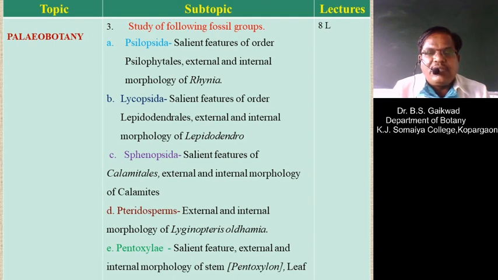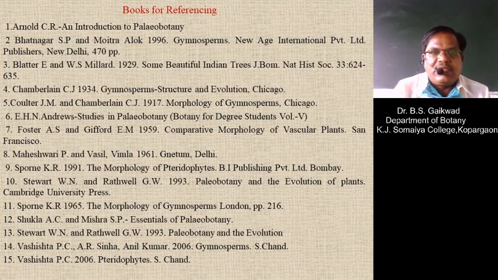Then Pteridosperms, that is the external and internal morphology of Lyginopteris oldhamia, will be discussed in this syllabus. Then the last group is the Pentoxylales. Pentoxylales are a typical group in which the xylem shows five groups. The salient features and the external as well as internal morphology of the stem, the Pentoxylon, and then the leaf may be discussed.